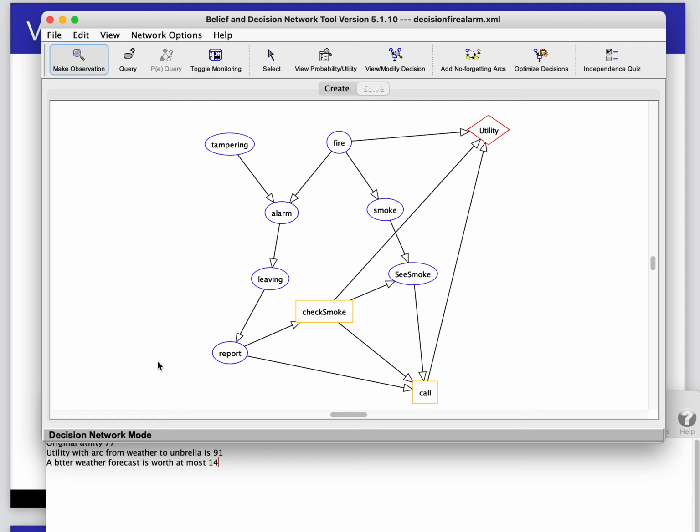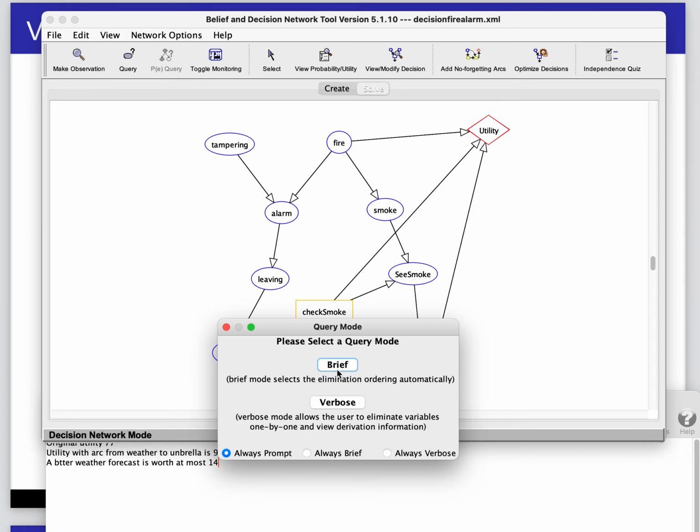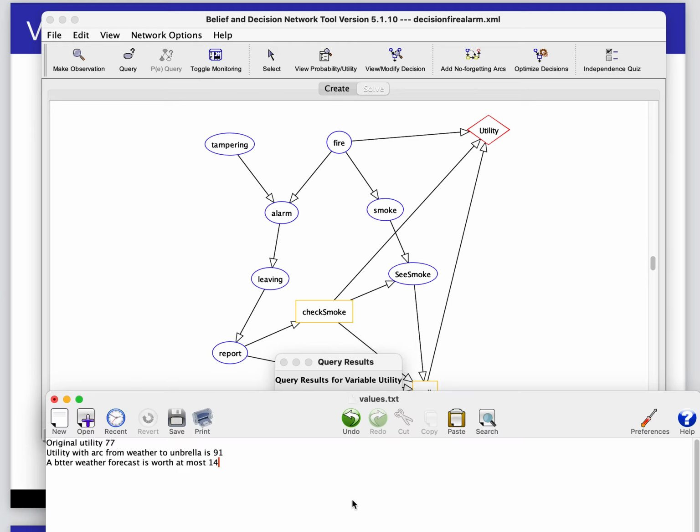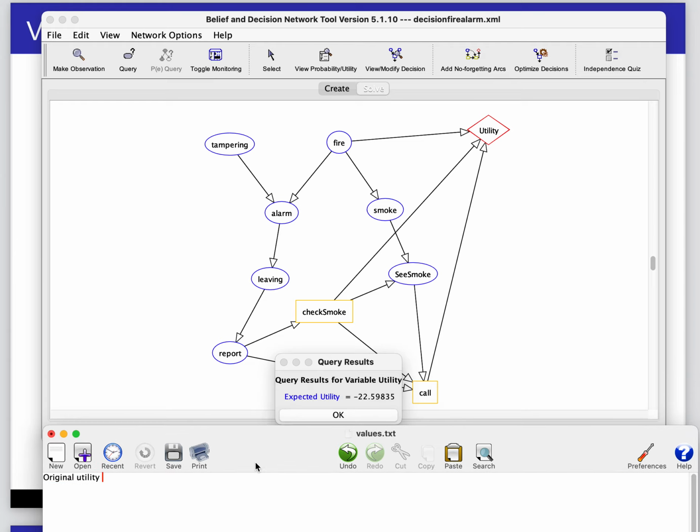Okay, now if we optimize decisions here, and we do it in brief mode, it's minus 22.59. So this is the original fire. The original utility is minus 22.6.